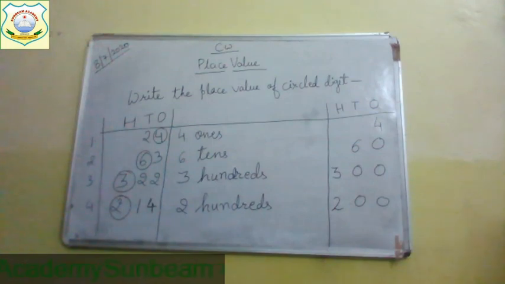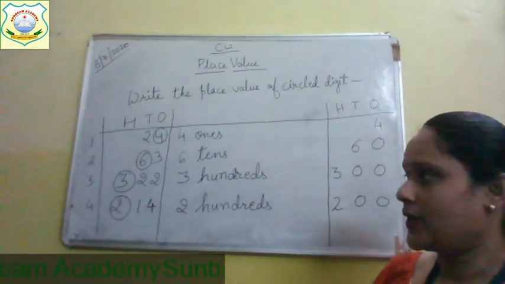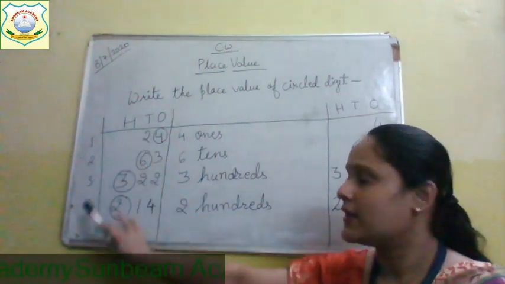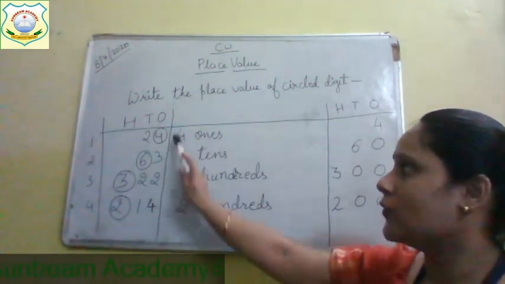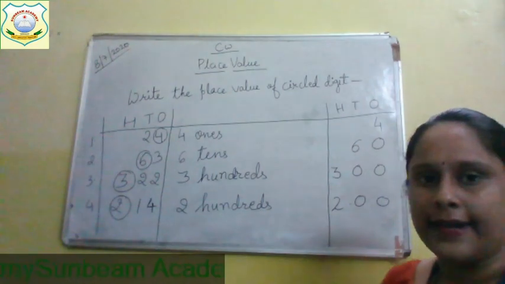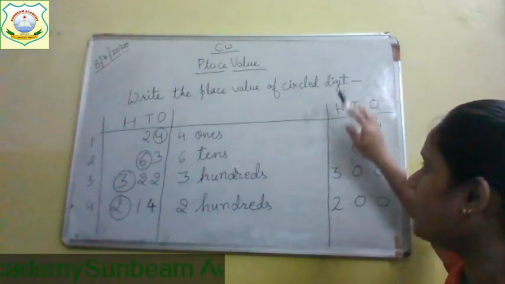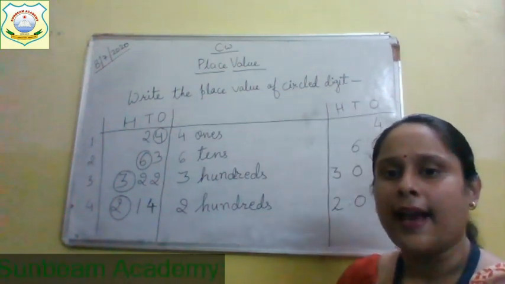While writing your classwork children, what you have to do? First, you will start with date. Then you will write classwork. Then you will write topic, today's topic, place value. Then you will write the place value of circle digits. Okay. Then, this line is already drawn for you. It's a margin line. You will draw a line after 3 columns. 100, tens, ones. Draw one line. Then this side also you write ones, tens, 100 and then you will draw a line.